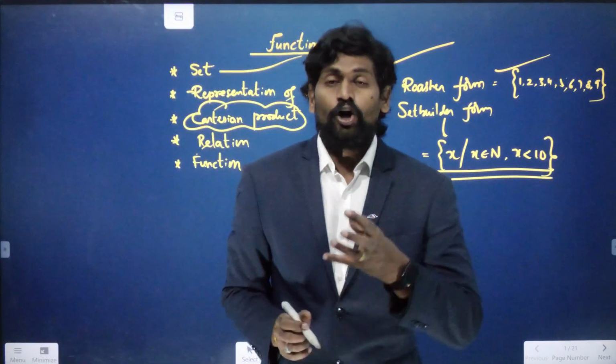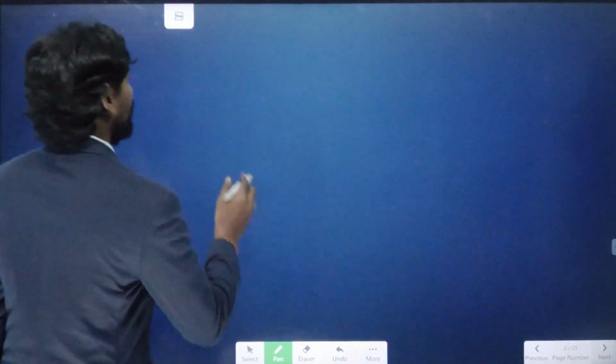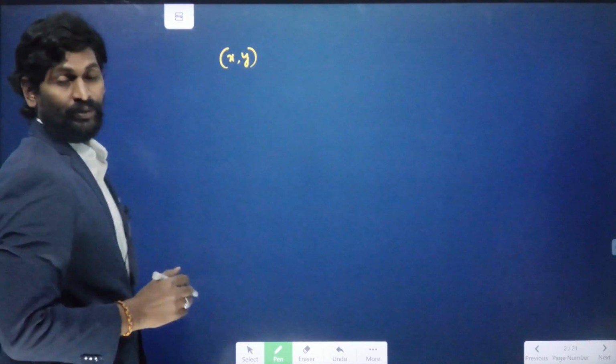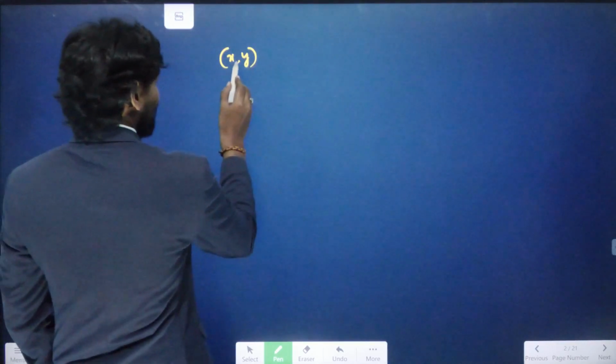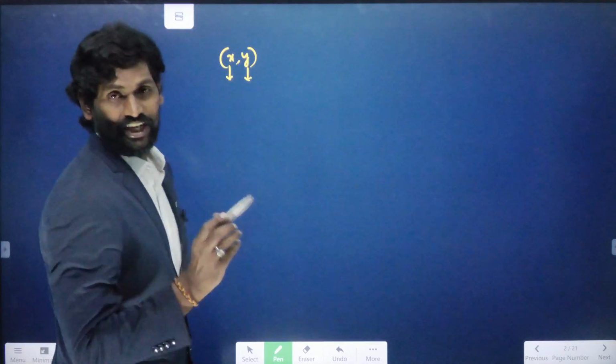Right. Now let us discuss the Cartesian product, and first the ordered pair. If you want to take an ordered pair, it is in the form x comma y. In this ordered pair we have two elements.